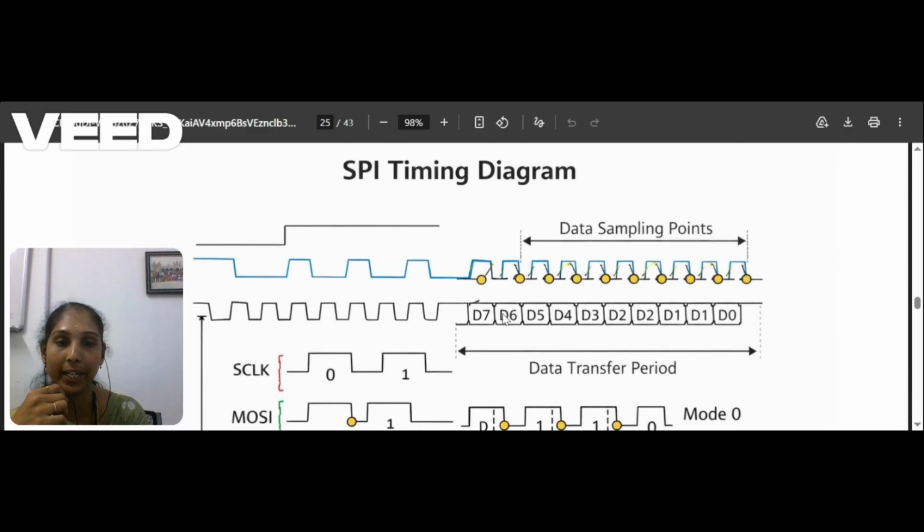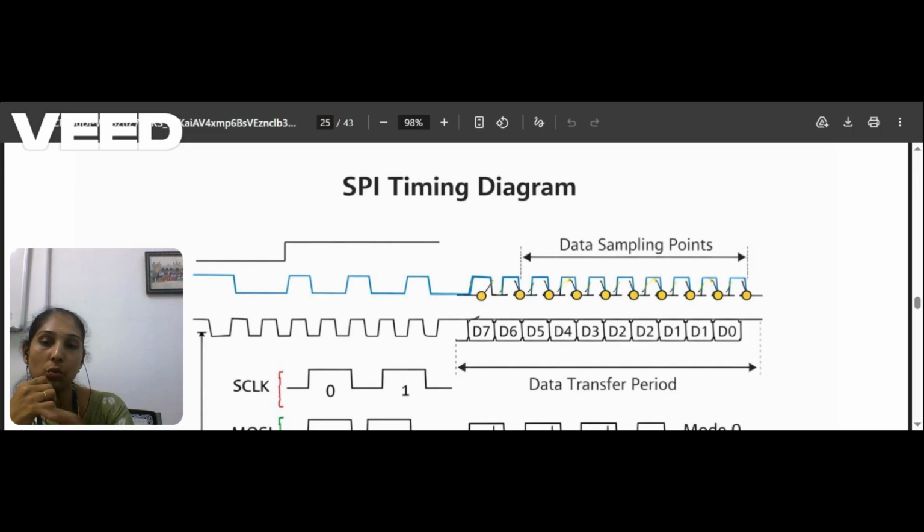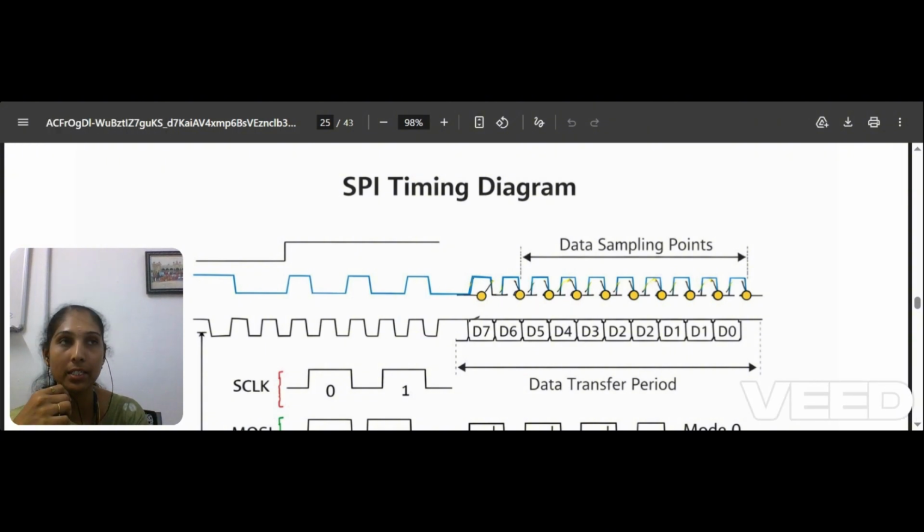Then this is the SPI diagram. Here I'm going to pull my CS low to start the communication. The serial clock will be generated. After generating the serial clock, the mode will be selected. Then depending on the sampling points, the data sampling will occur. The data is sent to your master with the help of these data patterns.